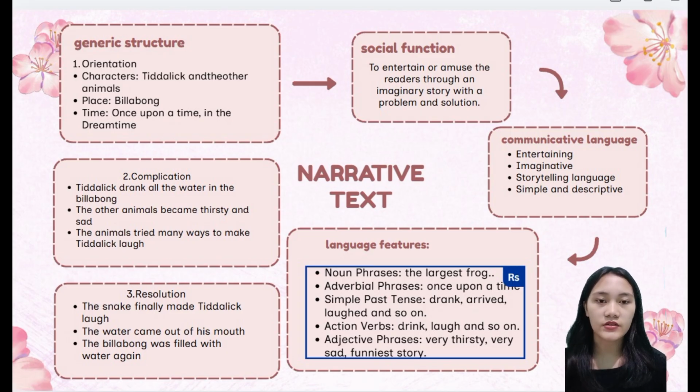And for adjective phrases, the text uses phrases like very thirsty and very sad. Alright, everyone, in my opinion, this story is very interesting and entertaining, same like spoof text, because the animals work together to solve the problem. I also like this story because it teaches us not to be selfish and to care about others.